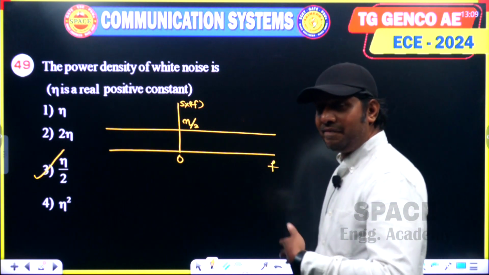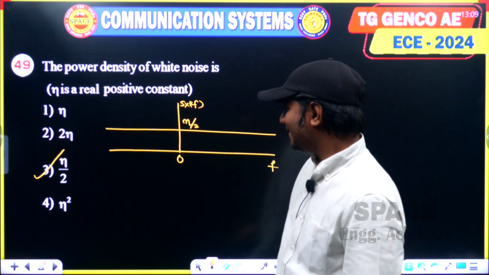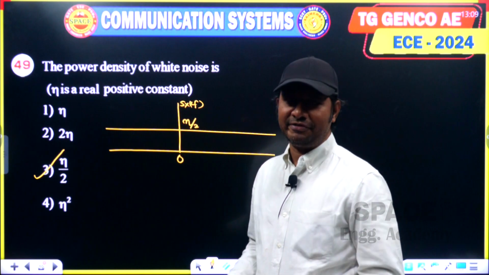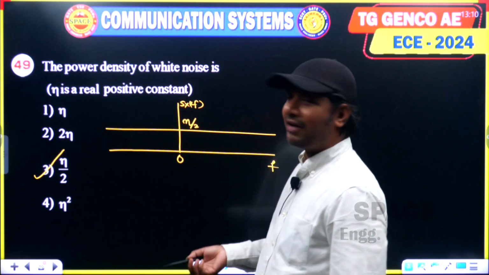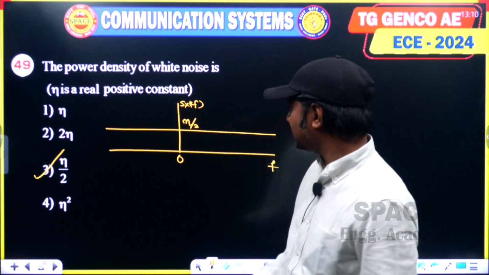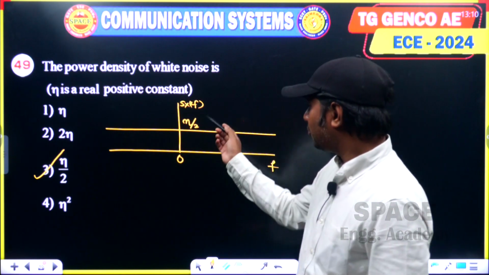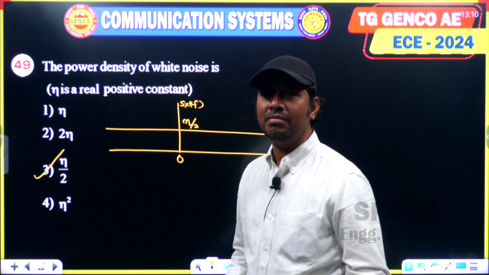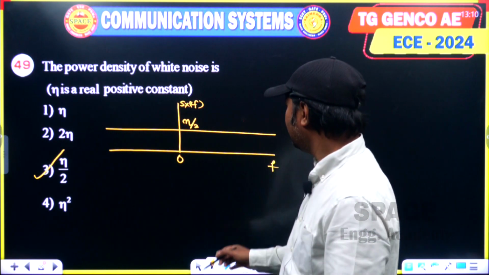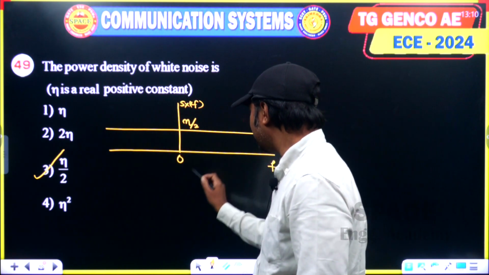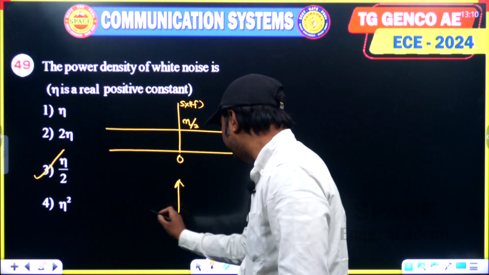This question may be asked like this: what could be the autocorrelation function of white noise? That can also be asked. Just now we have seen in the previous question, the inverse Fourier transform of power spectral density is the autocorrelation function. So the inverse Fourier transform of a constant is what? An impulse signal.